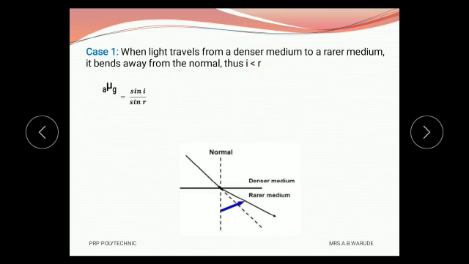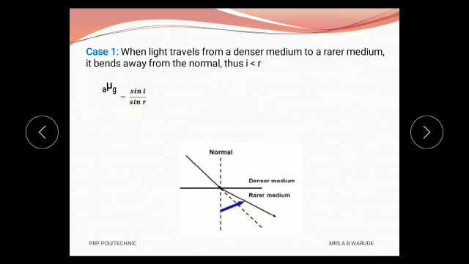Observe this diagram. Here, this is the normal. Here, light is coming from a denser medium to a rarer medium. This is the incident ray. When it comes from a denser medium to a rarer medium, the ray bends away from the normal, and therefore the angle of incidence is less than the angle of refraction. Here this arrow shows that it bends away from the normal. At that time we write sin i upon sin r.